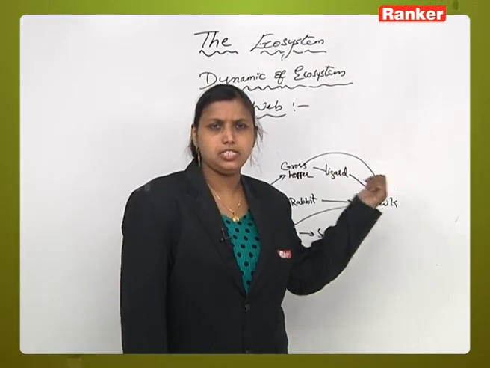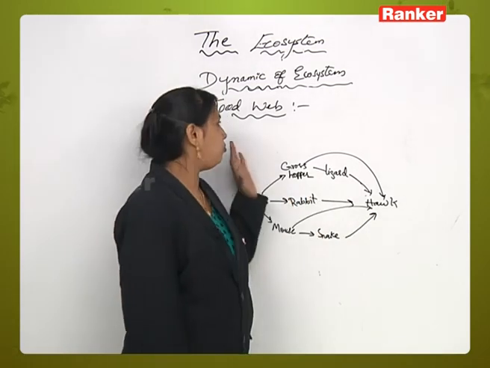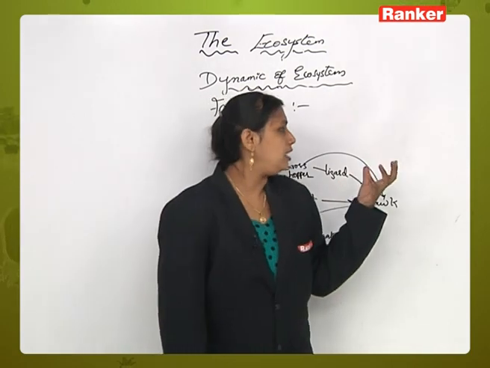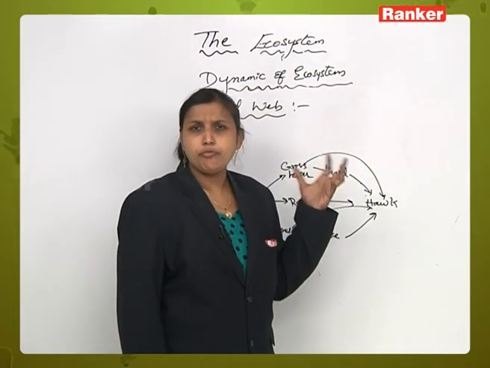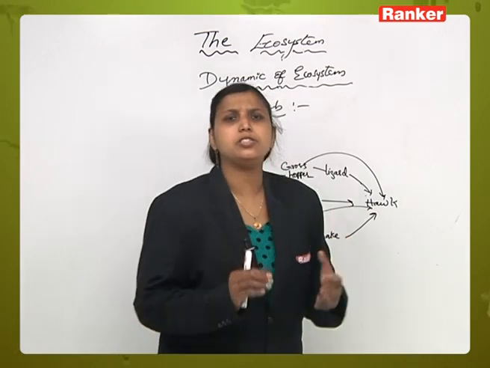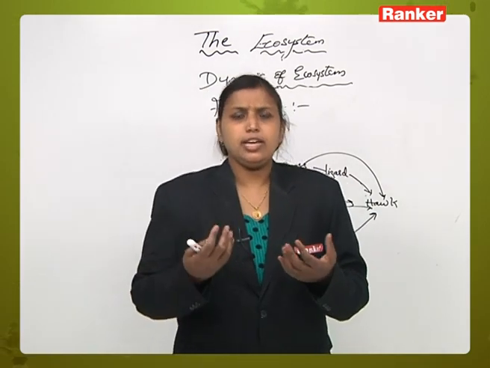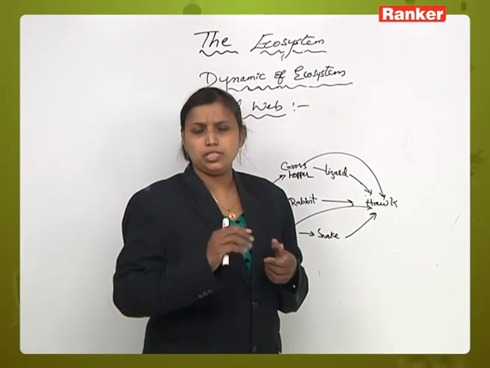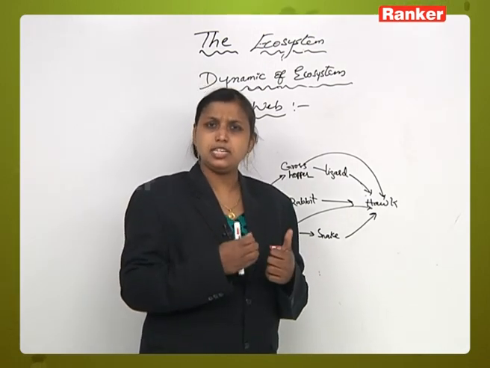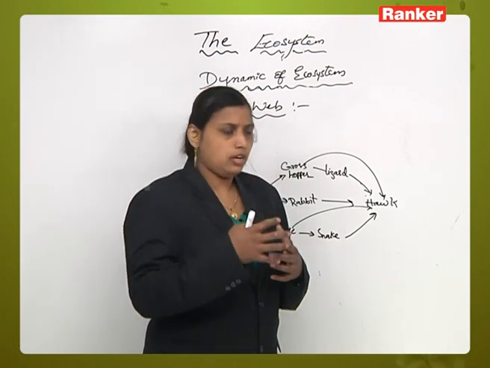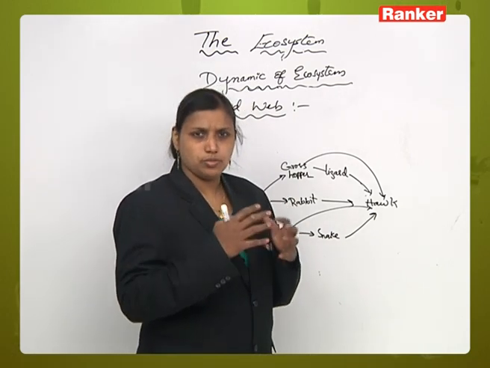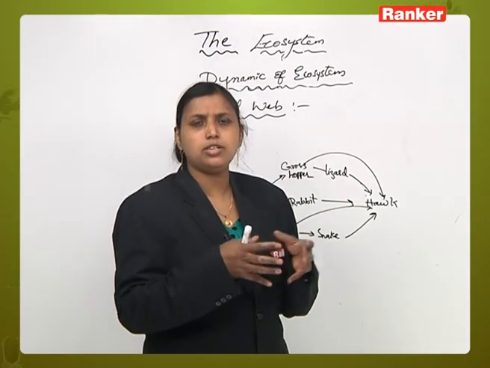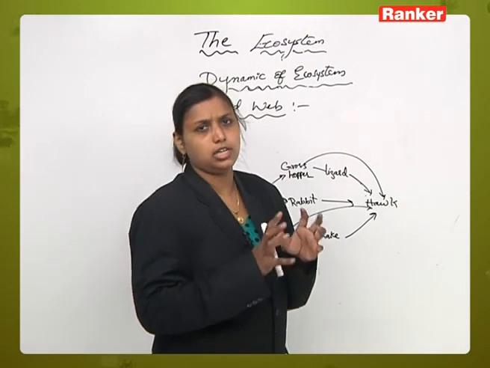We have discussed food chain earlier, right? Now we will talk about food web. Before that, in natural conditions, a food chain is the process of eating and being eaten, right? In natural conditions we cannot say that a food chain occurs in an isolated form. It is not an individual activity; it involves a group of organisms or a group of trophic levels. It is an interaction of different organisms that leads to the formation of a food chain. It cannot occur in an isolated form.